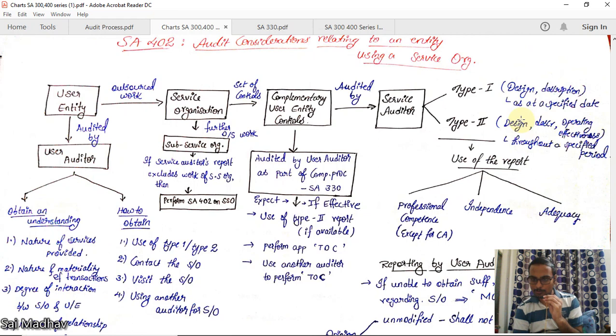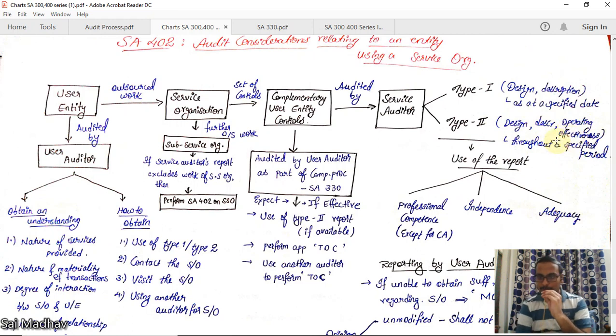What is design of the controls? What is the description of controls on a specified date, for a particular date? Type 2 report, which is more comprehensive. It will give design, description, and operating effectiveness throughout a specified period, for maybe 3 months, 6 months, whatever.